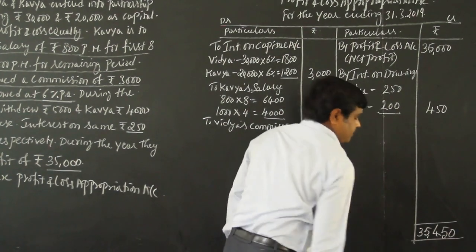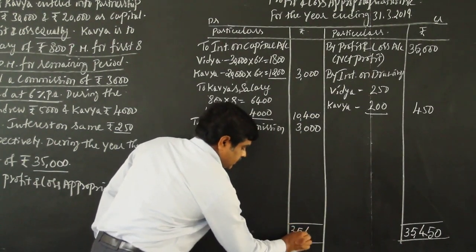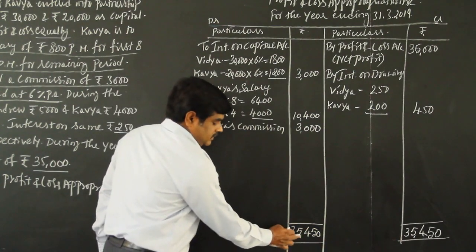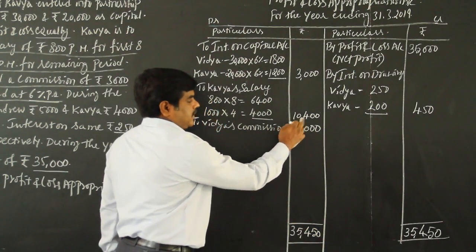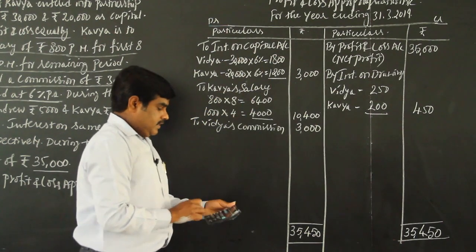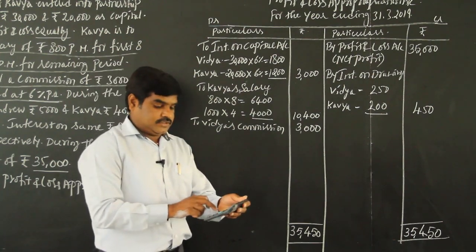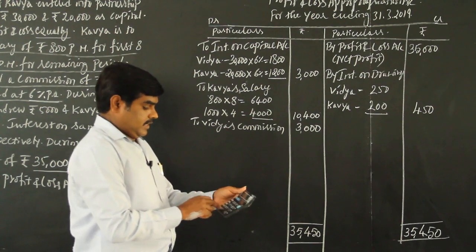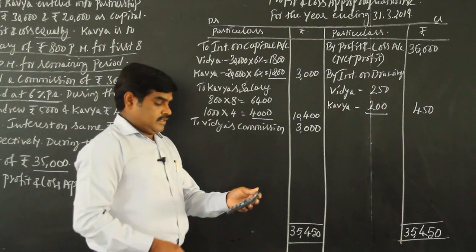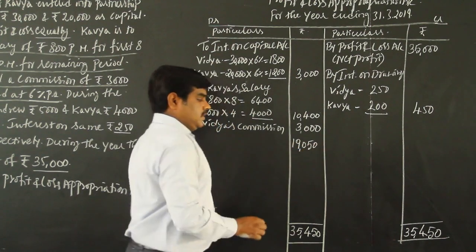35,450. So right here, 35,450. From this 35,450 minus 3,000 minus 10,400 minus 3,000. So you are getting the difference amount, 19,050.